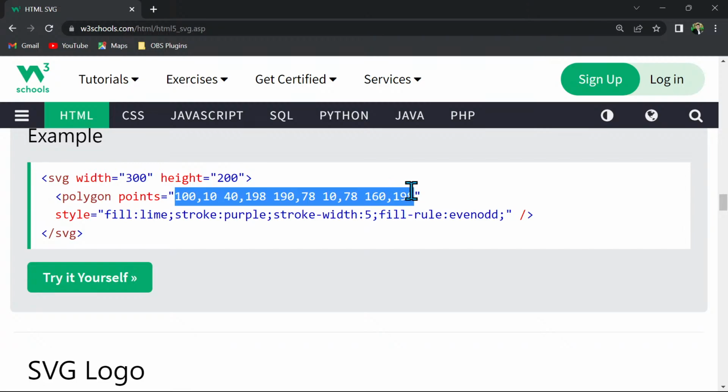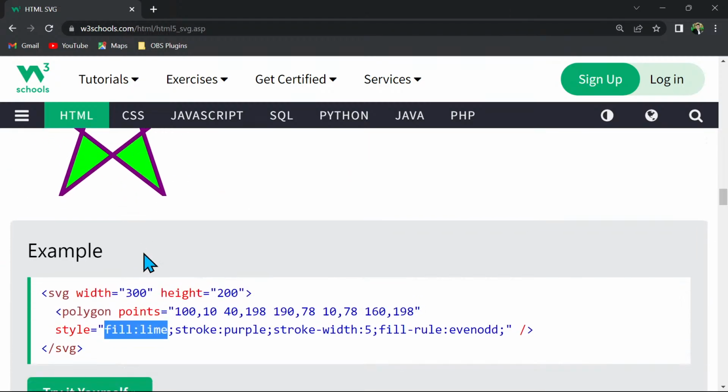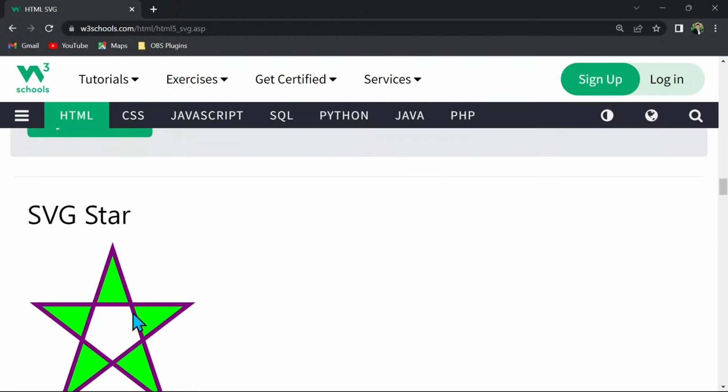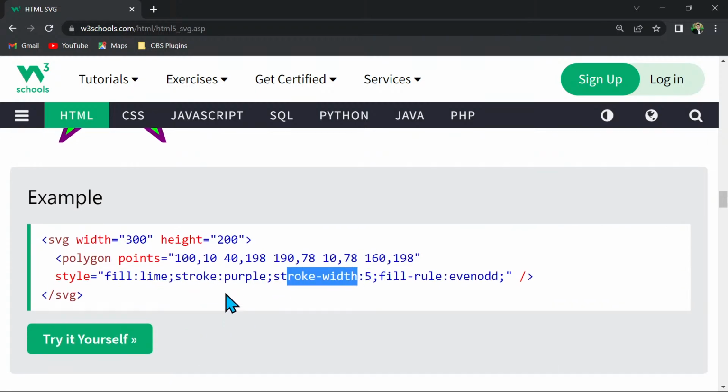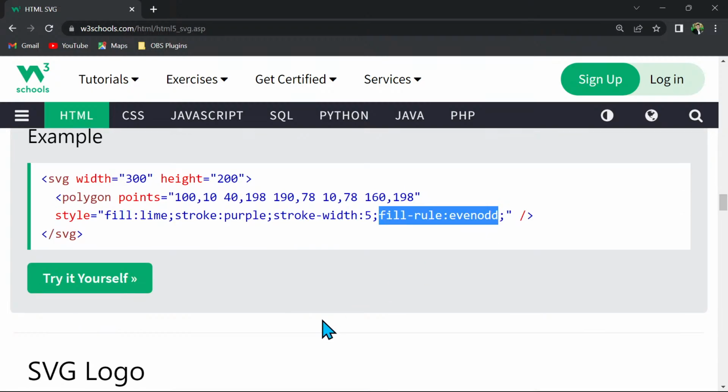We have already covered it in the image map chapter, but you can write these X and Y coordinates, and then you can write what the background should be. So lime is the background here, stroke is purple, so that's why the border is purple, stroke width is 5, meaning the width of the border is 5 pixels, and fill rule here is evenodd.